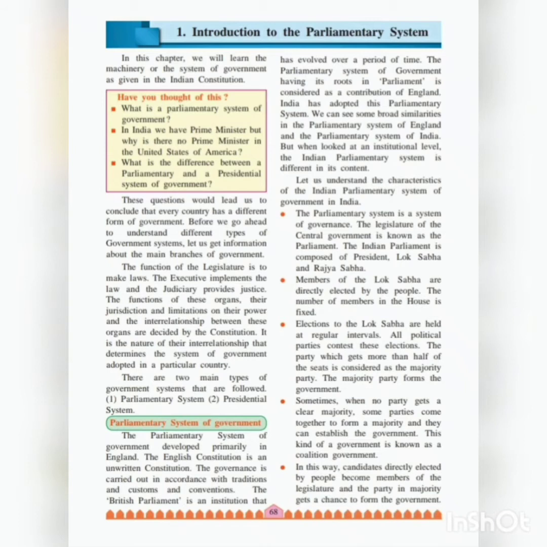Now in England the constitution is an unwritten constitution. See, our constitution is in written form. England का constitution क्या है? It is unwritten and the governance is carried out in accordance with tradition and customs. वहाँ के tradition, customs और convictions के हिसाब से government चलती है. The British Parliament is an institution that has evolved over a period of time. The parliamentary system of government having its roots in parliament is considered as a contribution of England.